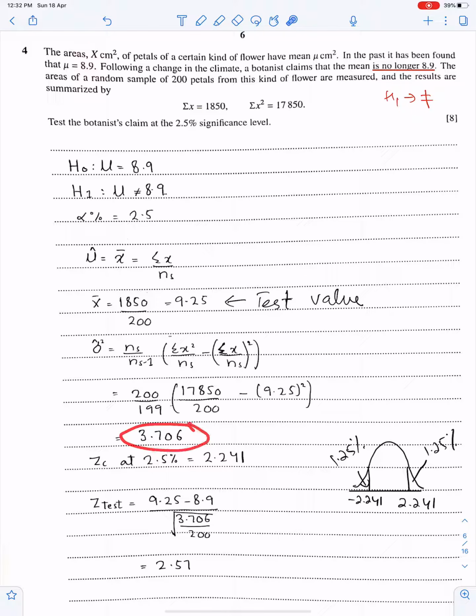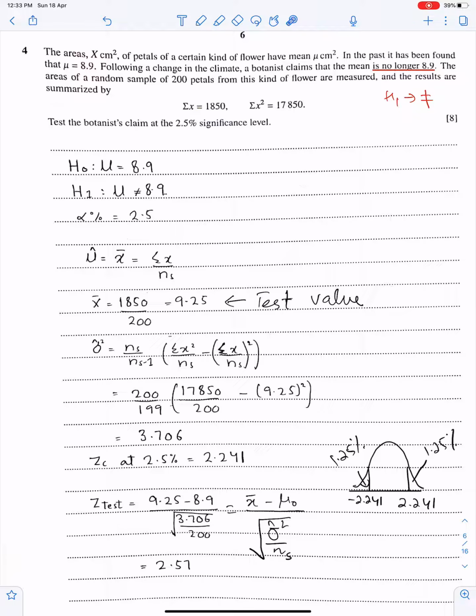So 3.706 divided by 200. This is the formula of z: the test value minus mu naught over sigma cap square over n.